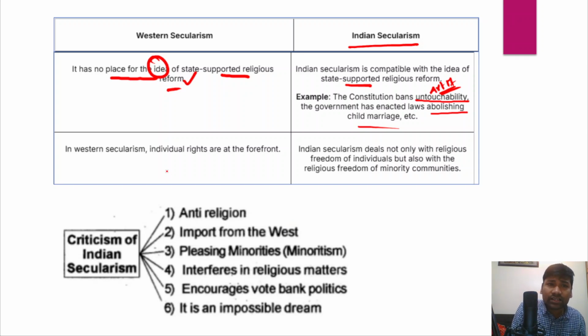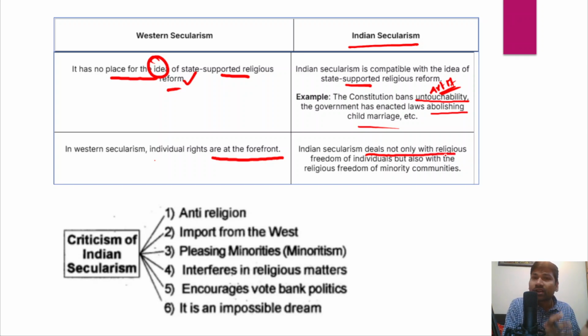However, in Western secularism or in Western countries, individual rights are at the forefront. So that is what is known as individualism, right? They give priority and primacy to the individual rights over the community rights or the collective rights. But on the other hand, Indian secularism deals not only with religious freedom.